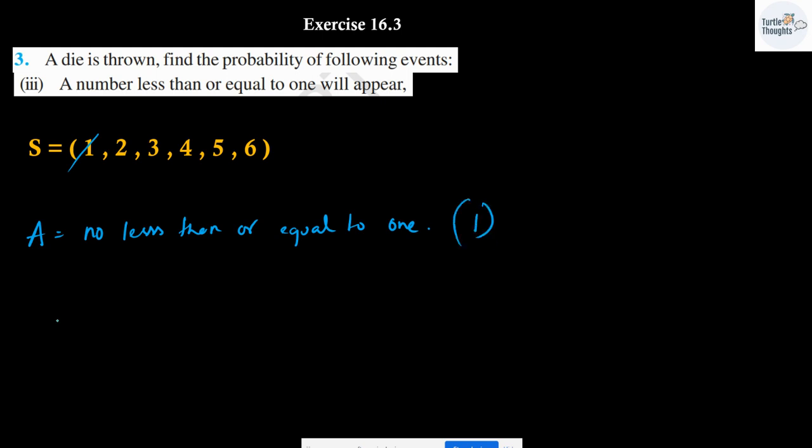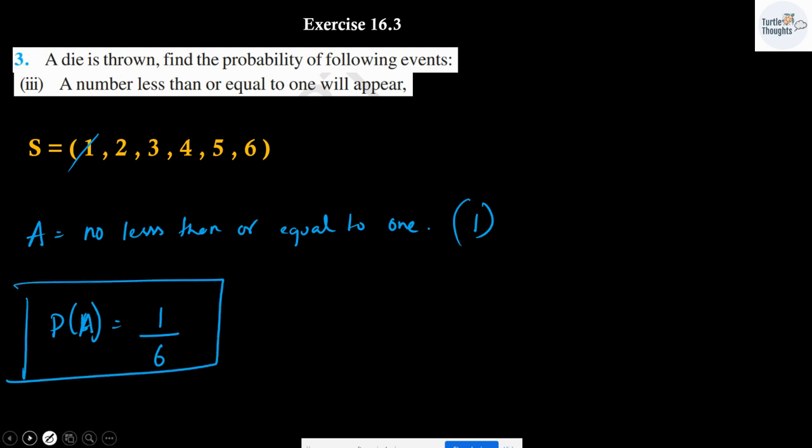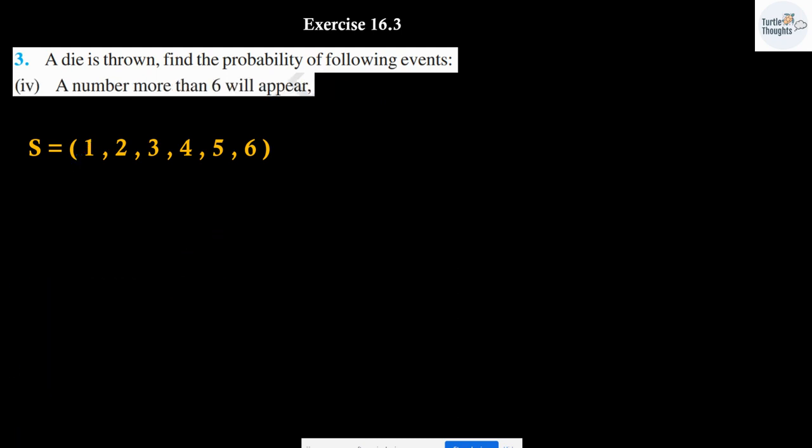So only 1 is going to be the event over here, the element over here. The probability of event A is going to be 1 over 6. The next one: a number more than 6 will appear.